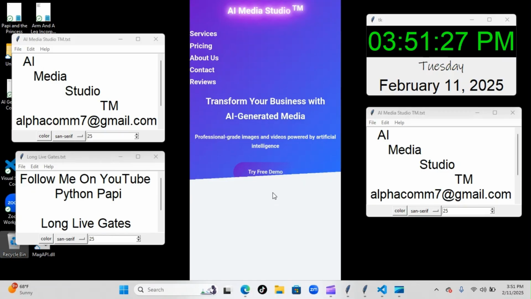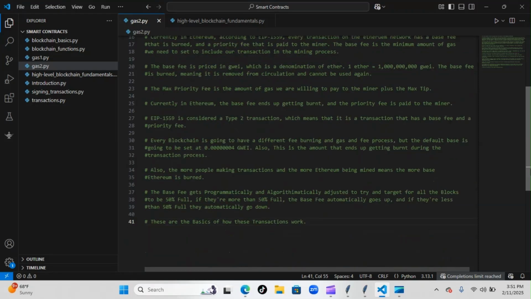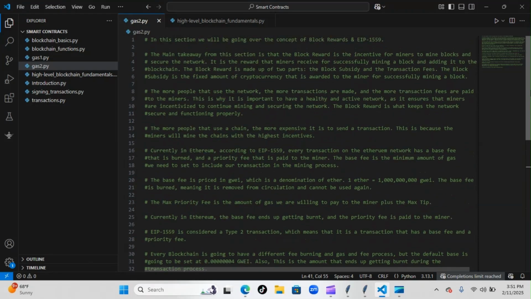All right, on today's episode of Python Papi, we're back inside our smart contracts project. Let's have a look at what we went over today. Now, I told you yesterday we were going to start going over the Gas 2 module that we started. It was a pretty short module, so we're just going to go over it really quickly and see exactly what it was about. So basically, in this section, we'll be going over the concept of block rewards and EIP 1559.